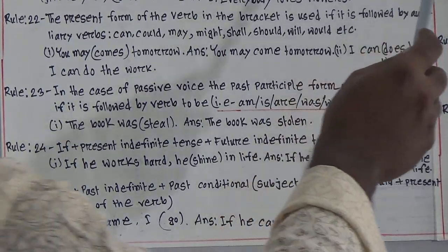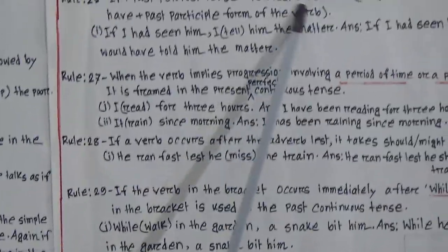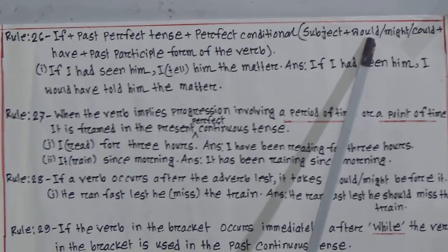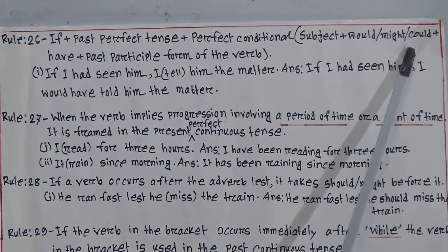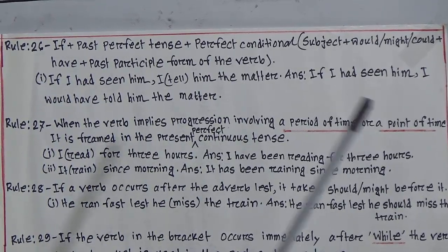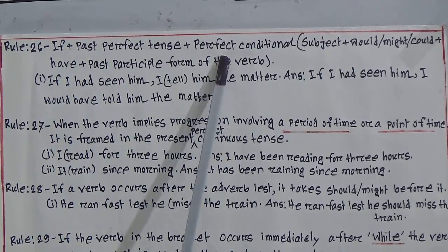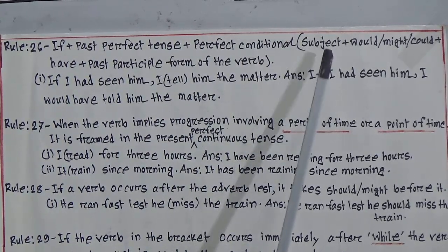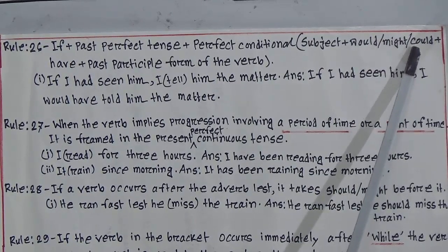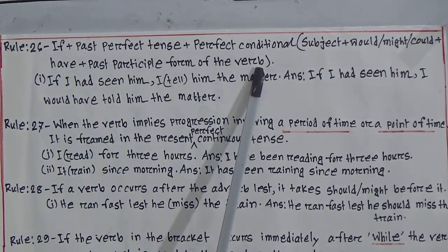Next page. If plus past perfect tense plus perfect conditional. Look at the perfect conditional: subject plus would, might, could plus have plus the past participle form of the verb. I repeat, if plus past perfect tense plus perfect conditional. Subject plus would or might or could, any one we will use, plus have plus the past participle form of the verb.